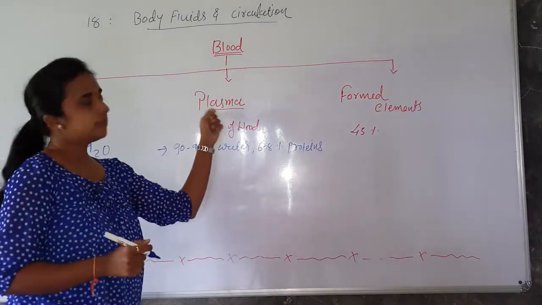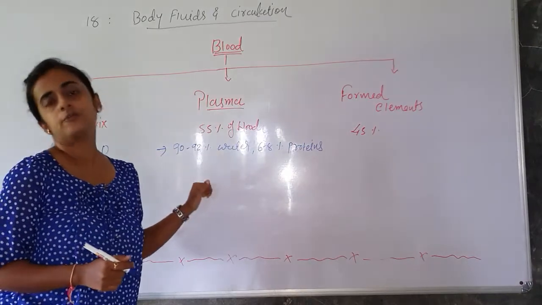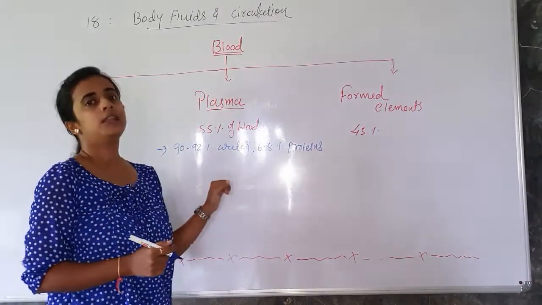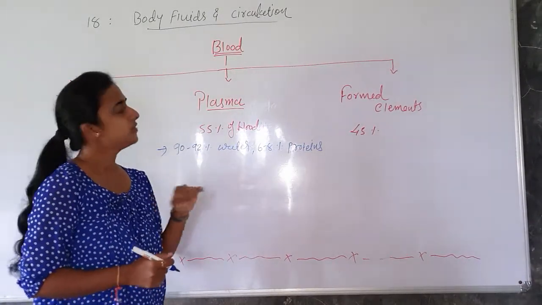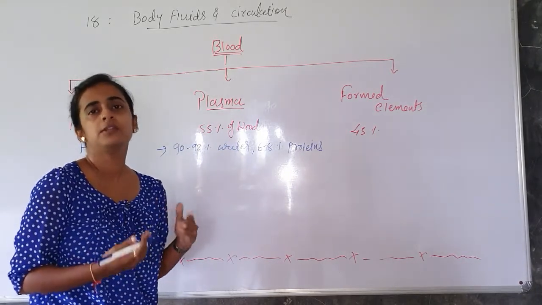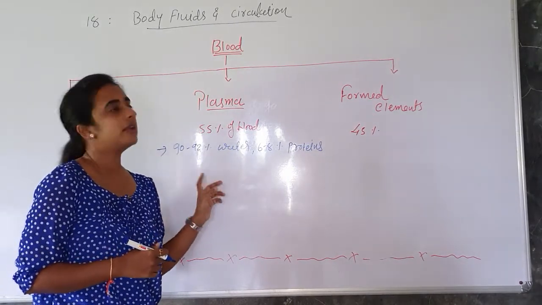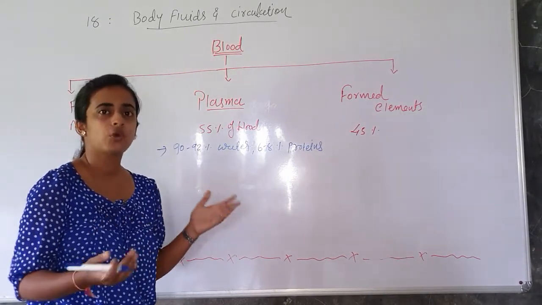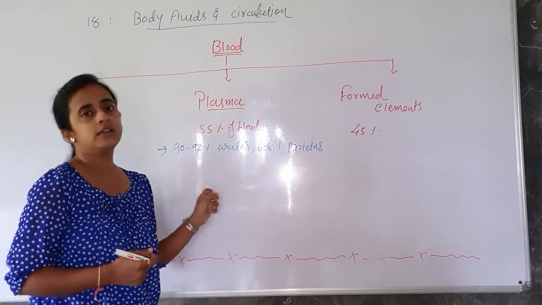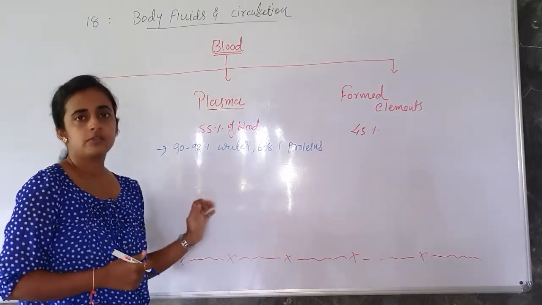Now in the case of plasma, it is a viscous fluid of pale yellow color. Why is it a viscous fluid? Because many components, many minerals, etc. are present in it. So that is why it is a pale yellow color or straw color we can say, and it consists of many elements. We are going to discuss them now.